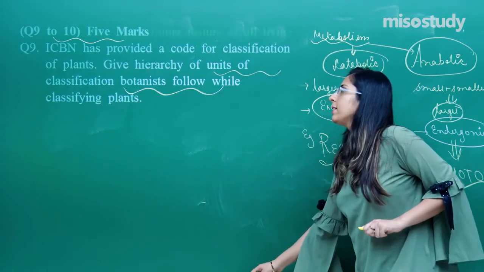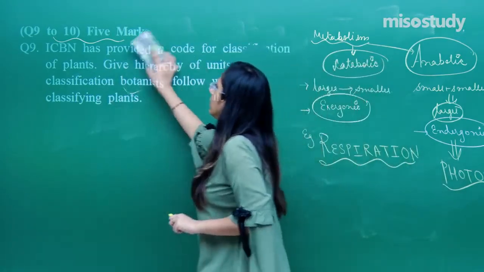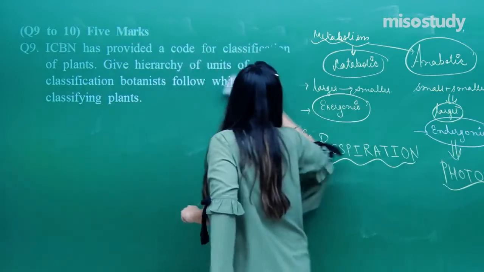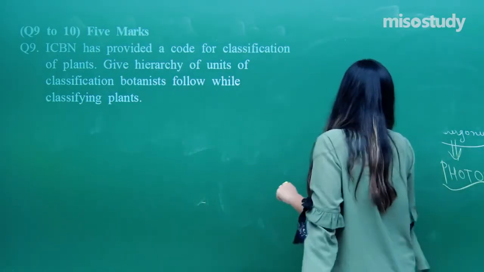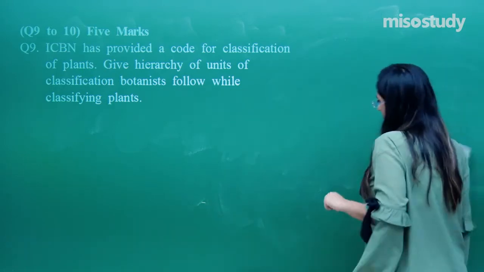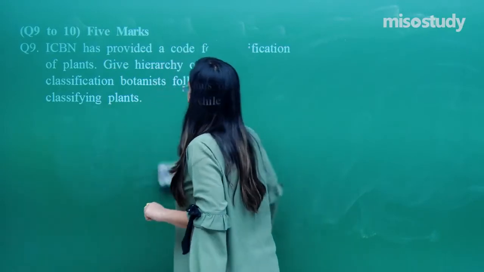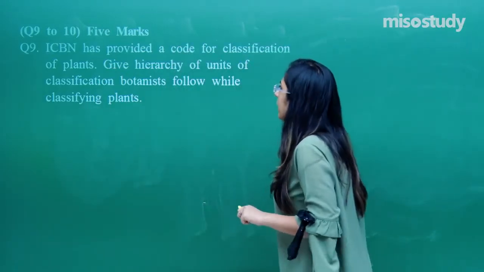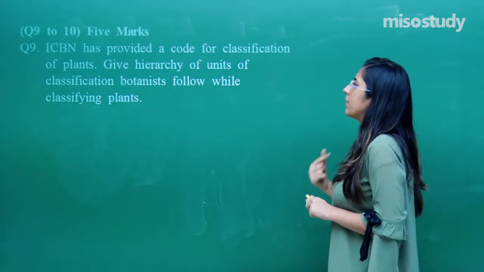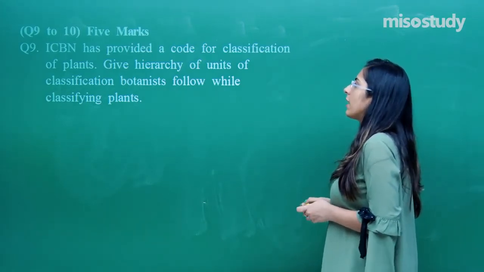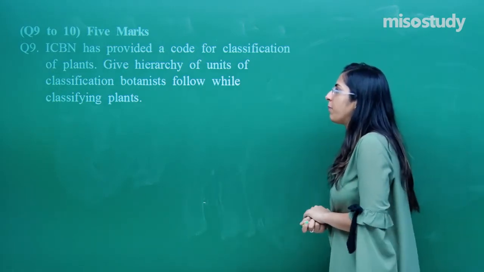Now, let's come back to the 9th question. It's a very big question, a 5-mark question. ICBN has provided a code for classification of plants. Give the hierarchy units of classification botanists follow while classifying a plant.